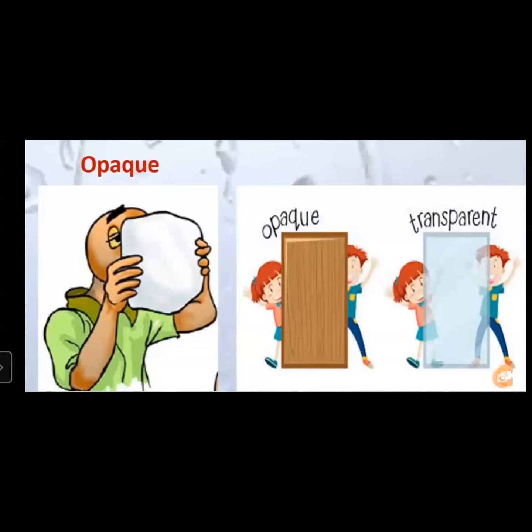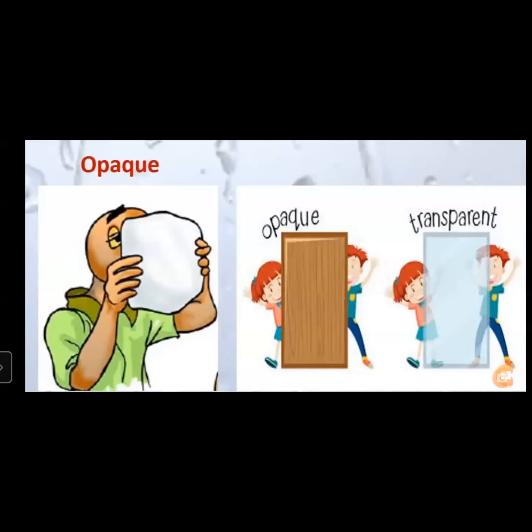If we are able to see through it, it would be called transparent. Now, is water transparent or opaque? Yes, children, tell me. Yes, water is transparent.